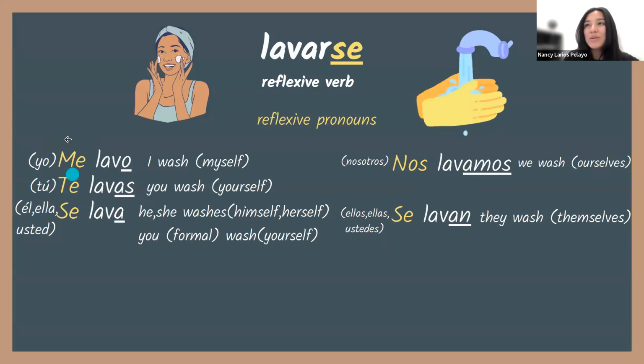Okay, now notice, some of these are already familiar. Ya los hemos visto en otros lugares, like me, te, y nos. Those are pretty repetitive. So remember when we talked about me gusta, right? I like, you like, we like, right? We also used me. Me gusta, te gusta, nos gusta. See? The only different one is se, okay, in this case. But these are reflexive pronouns.